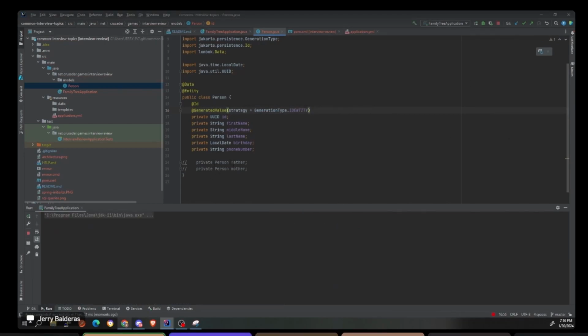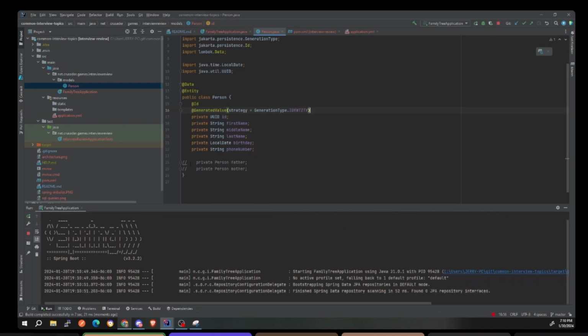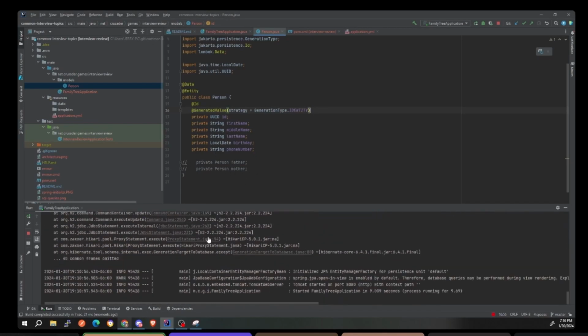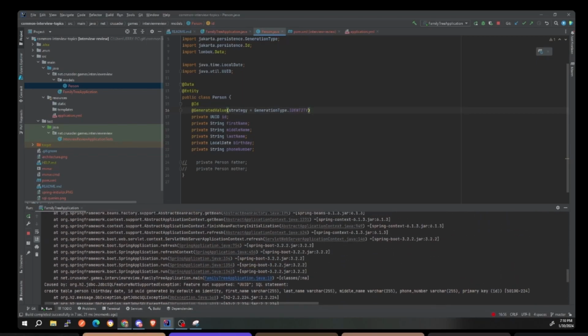Yeah, with the father and mother person, we're going to definitely be going into the weeds with that because it's a self-referencing field, right? It's going to be awesome. JDBC SQL feature not supported. Feature not supported. UUID. I guess H2 does not support UUID.